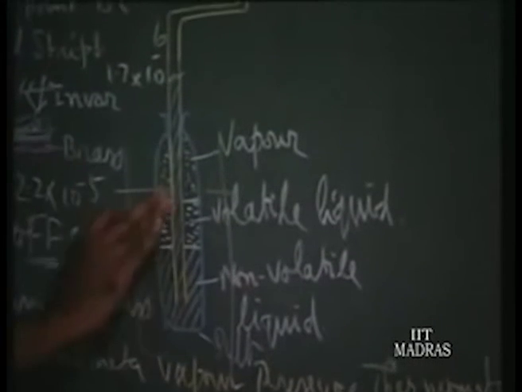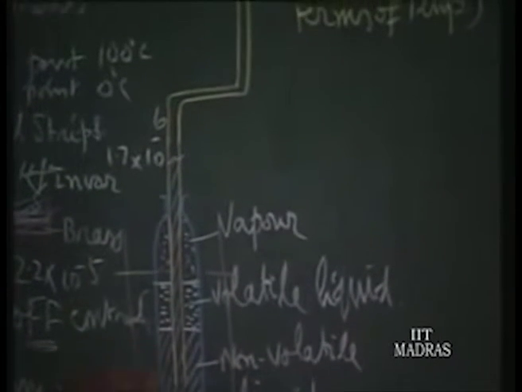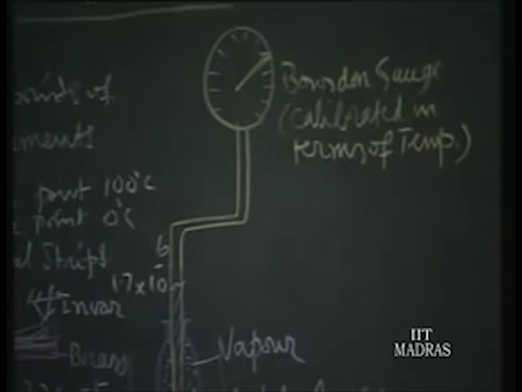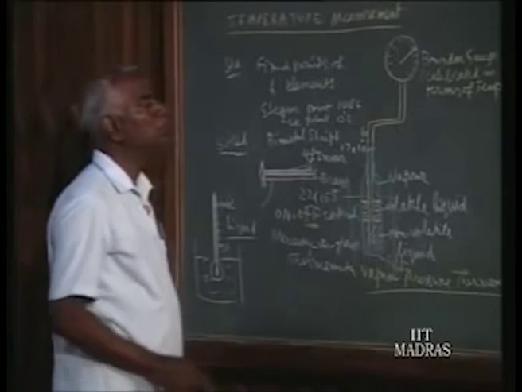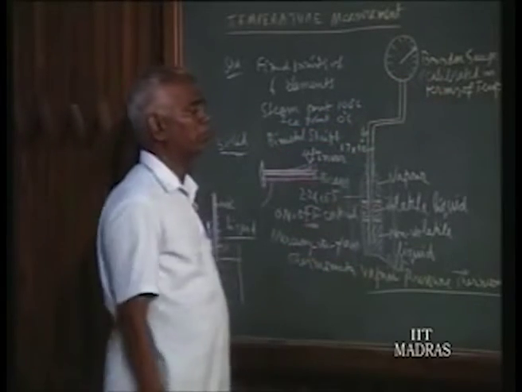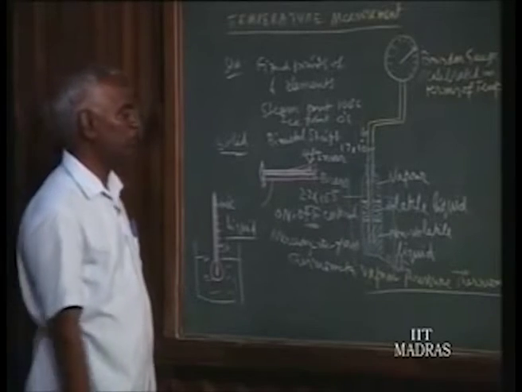So, it measures the pressure of the vapor just above the volatile liquid, and the whole tubing, everything, is filled up with the non-volatile liquid. This is the construction. So, the pressure reading is now calibrated in terms of temperature. So, this is the principle of a vapor pressure thermometer.